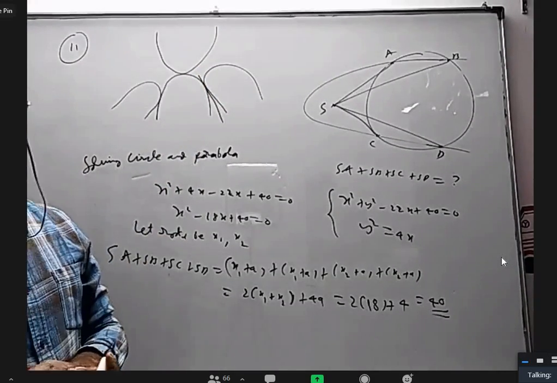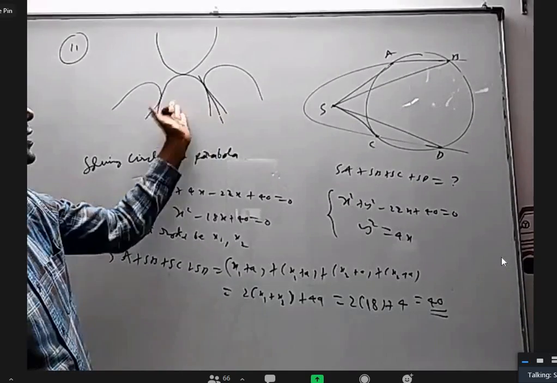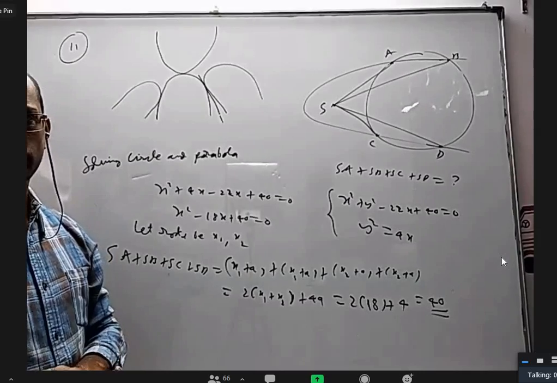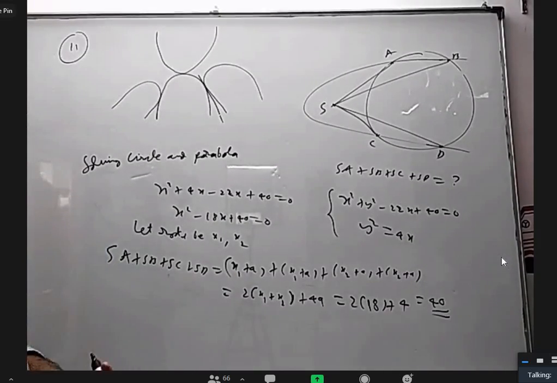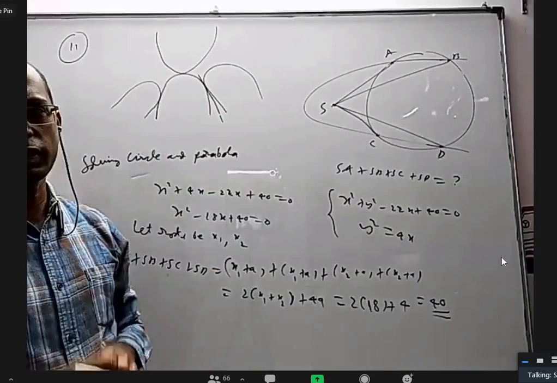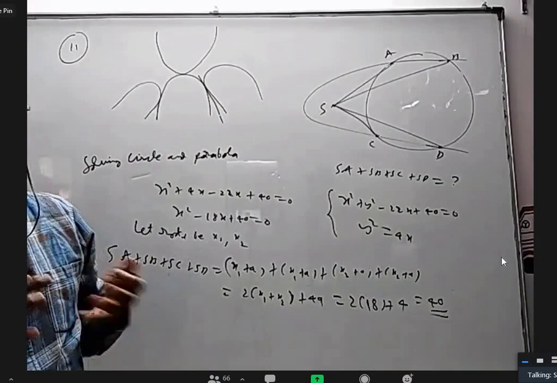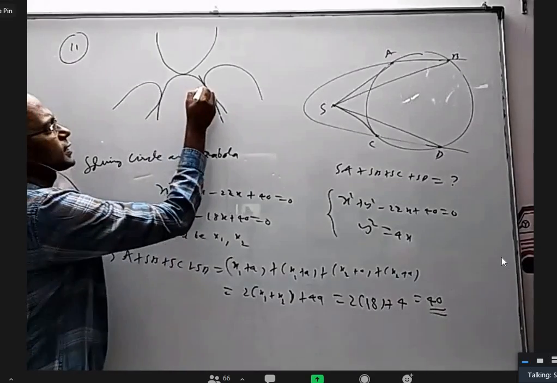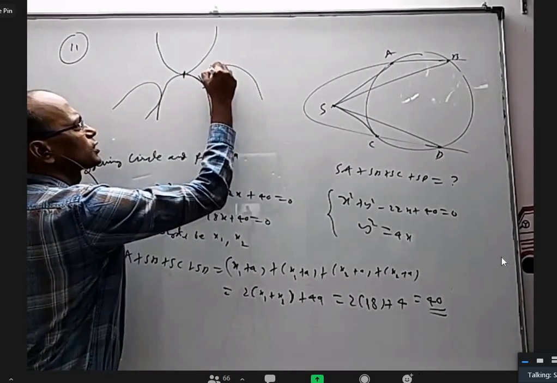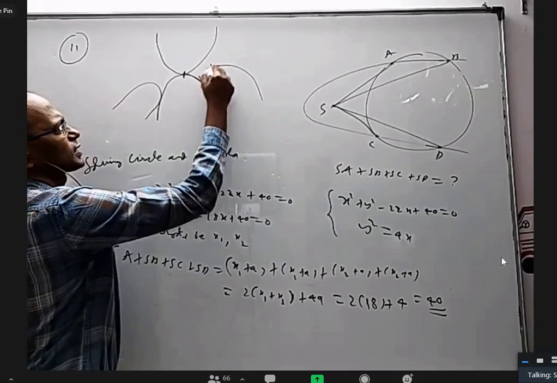Can I say with respect to the common tangent, these are mirror images of each other? Yes, sir. Normally it is not correct if they have different focal lengths, but here the length of the latus rectum is the same. They're the same size. What I mean is, whatever the distance from here to the vertex of this, the distance is the same.